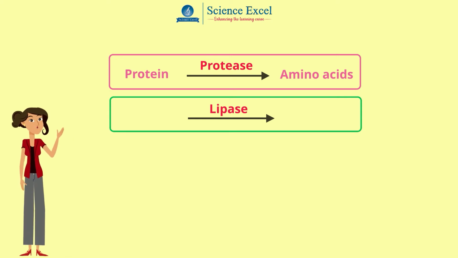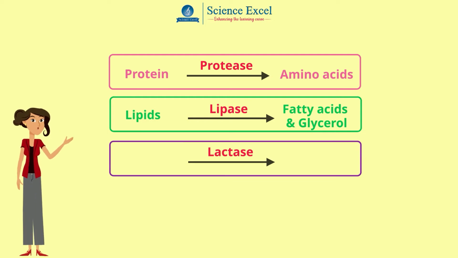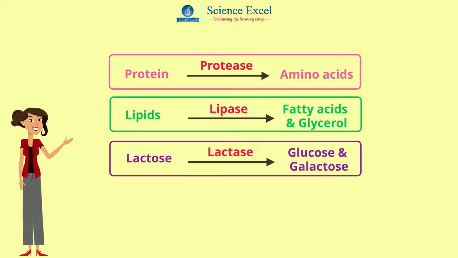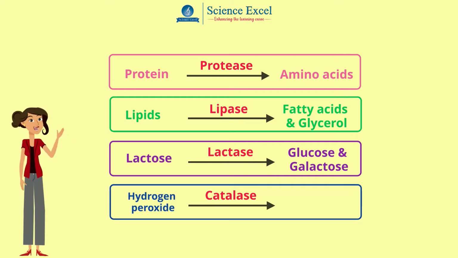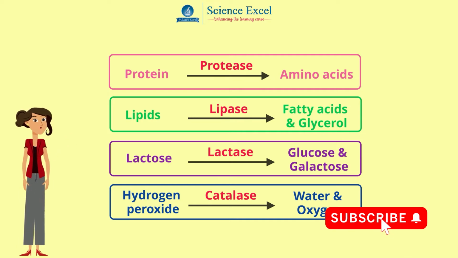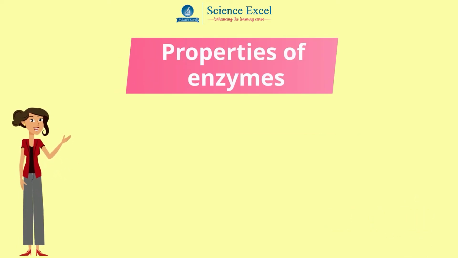Lipase breaks down lipids into fatty acids and glycerol. Lactase breaks down lactose into glucose and galactose. Catalase breaks down hydrogen peroxide into water and oxygen. Now let us understand the properties of enzymes.